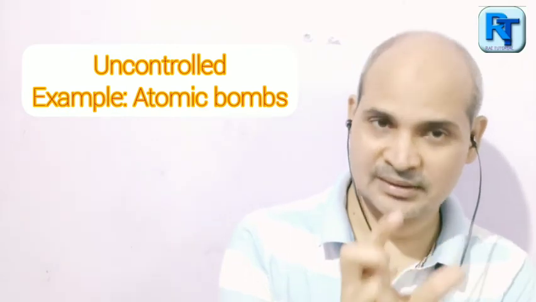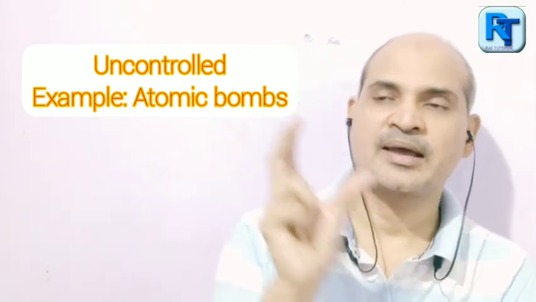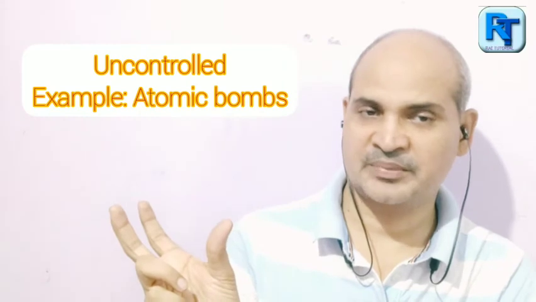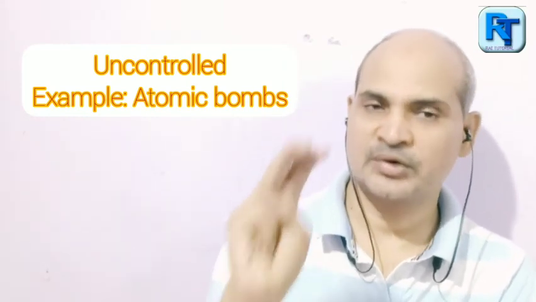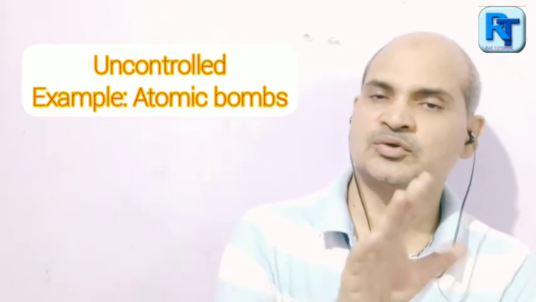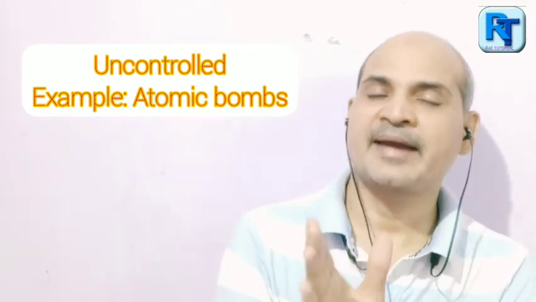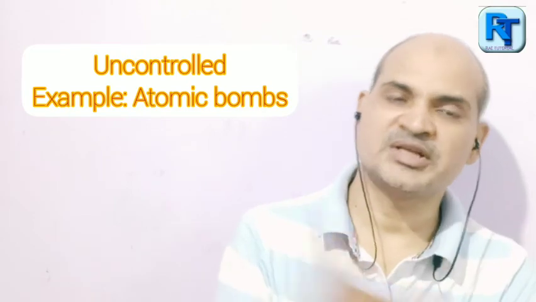These newly produced neutrons, along with the previous neutron, strike three more uranium atoms, splitting them into two halves and producing two more neutrons from each half.